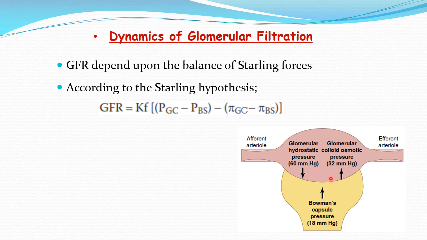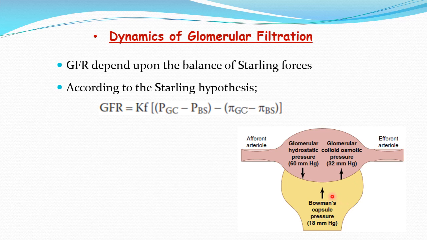And on the other hand, the oncotic pressure present here is because of the presence of the plasma proteins. So that oncotic pressure will pull things from the opposite side. So it is basically opposing the filtration. And here the oncotic pressure of the glomerulus is 32 millimeters of mercury. And the forces over the Bowman space: the hydrostatic pressure is around 18 millimeters of mercury, that will push things from the Bowman space into the glomerulus. So that is again opposing the filtration. While the oncotic pressure of the Bowman space is basically nil, zero, because here there are no plasma proteins. So in absence of the plasma proteins or colloids, the oncotic pressure will be zero.